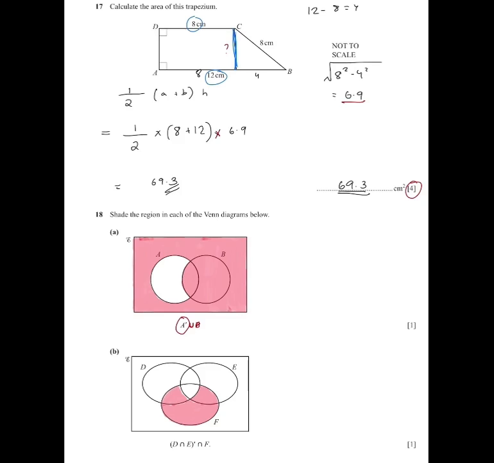Then after that, it will be (D intersect E) complement intersect F. So this one means this whole part, which is the D and E intersection part, will not be there. That means you can leave that part, and the remaining F part will be there. So this part will be shaded.